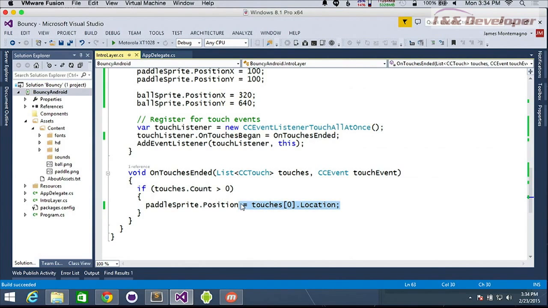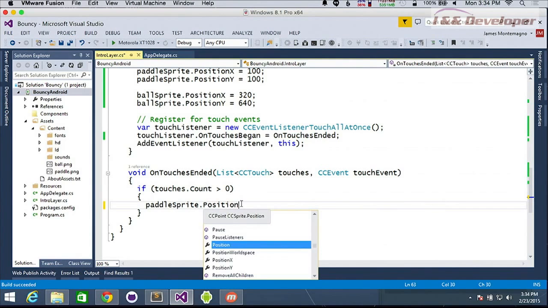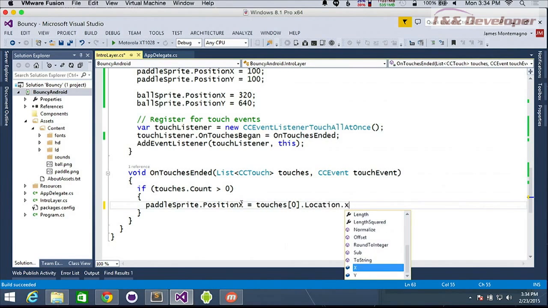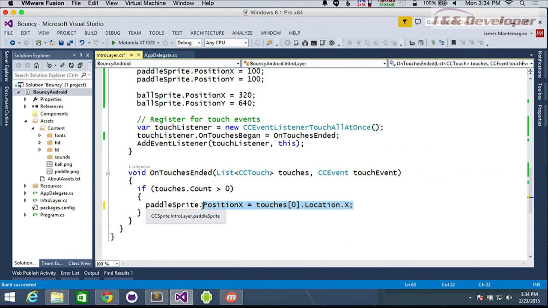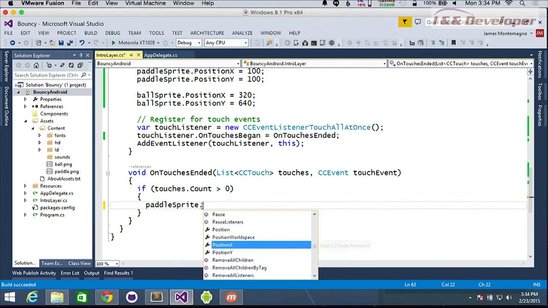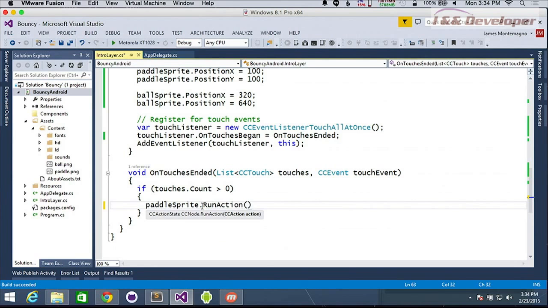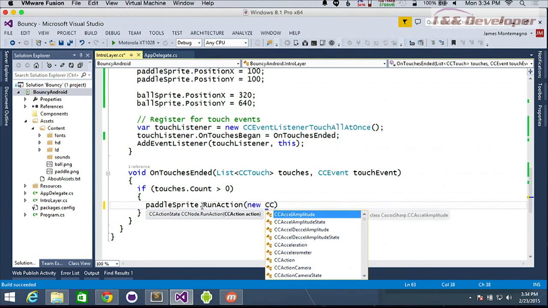So we could come in and then say position X, and then touches sub-0 dot location dot X. Like, we could do that. But we could do something a little bit better. We could actually add an action onto this. You can run multiple actions on a sprite at the same time. And an action is multiple things. So there's action in here. If we actually just look at action.